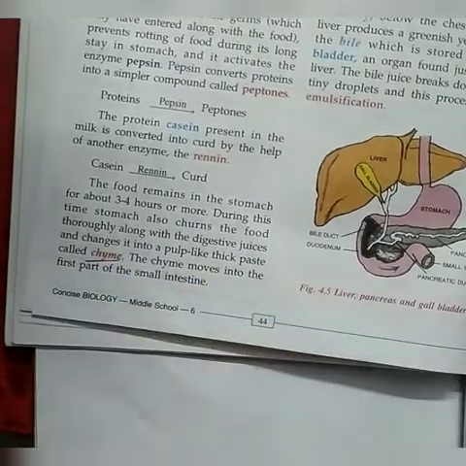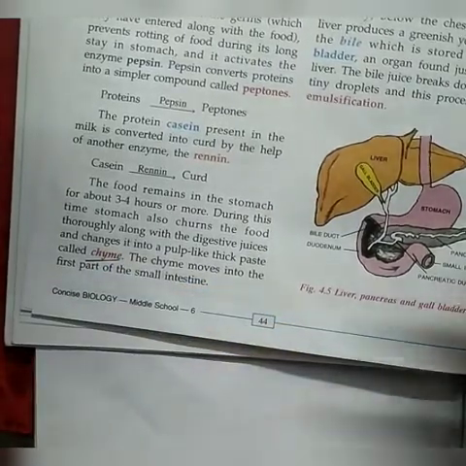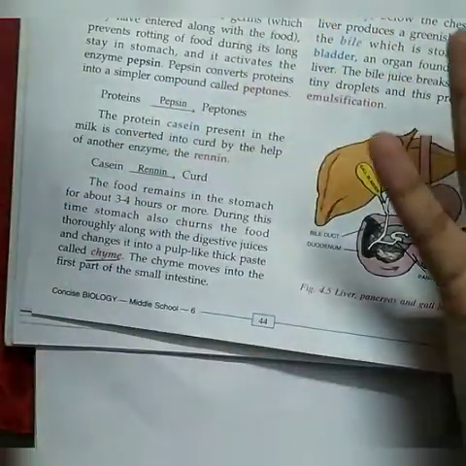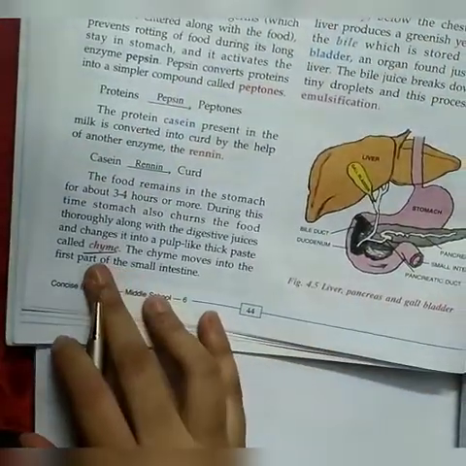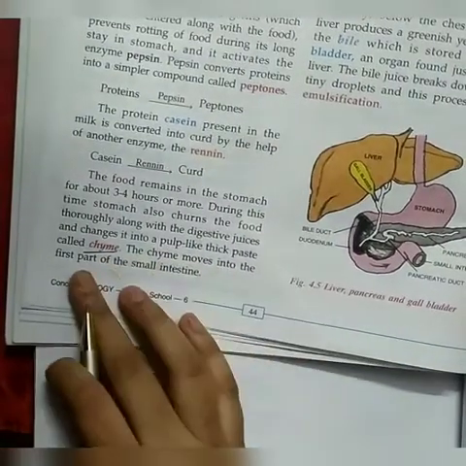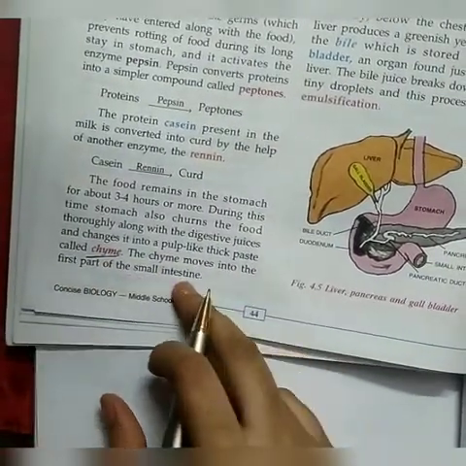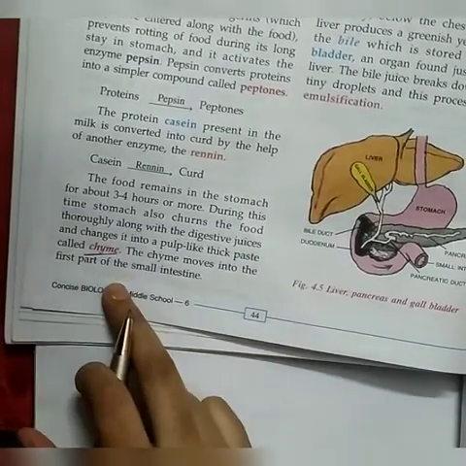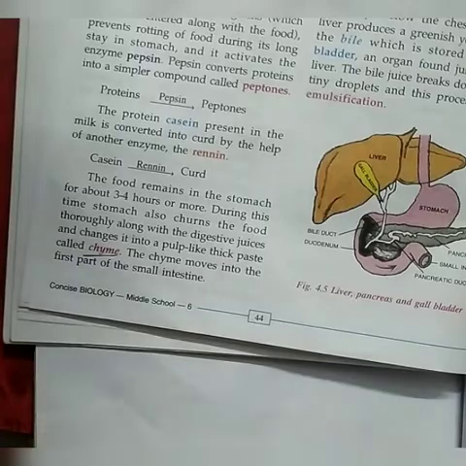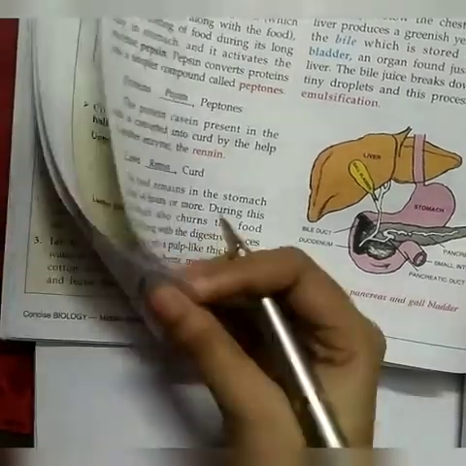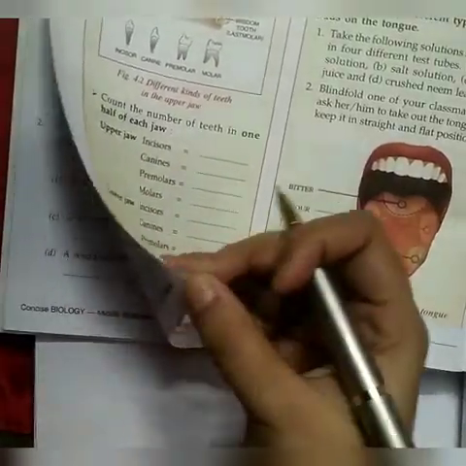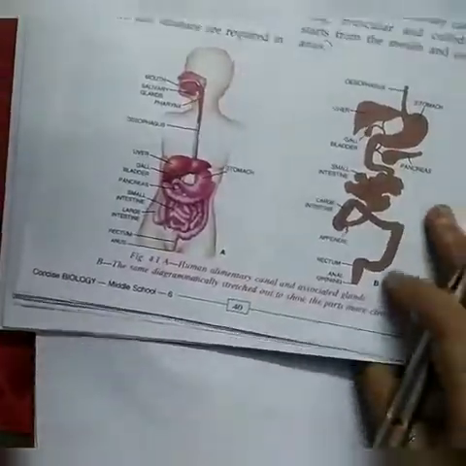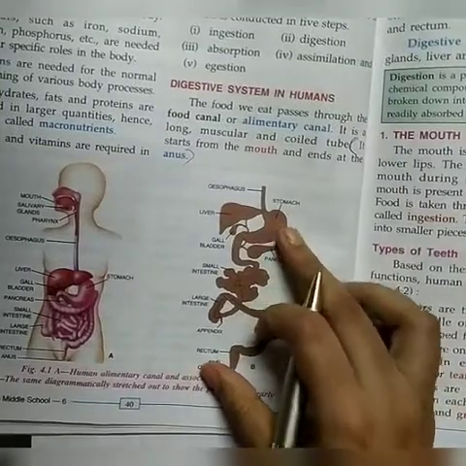Further digestion becomes easy as it is forming into a paste-like structure. Chyme moves into the first part of small intestine, which is known as duodenum. So this is about the digestion in stomach.